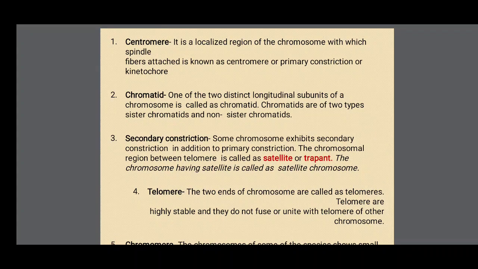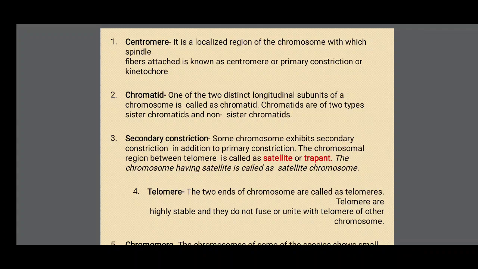Third one, secondary constriction or satellite or trabant. Some chromosomes exhibit secondary constriction in addition to the primary constriction. The primary constriction is the centromere part.